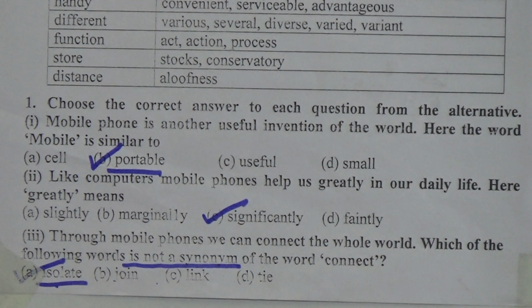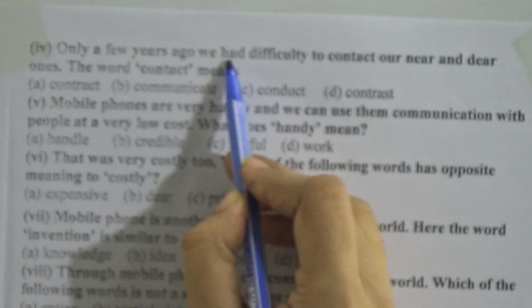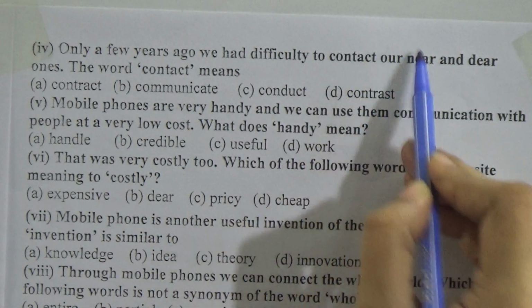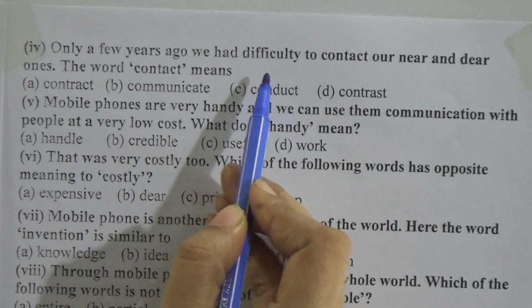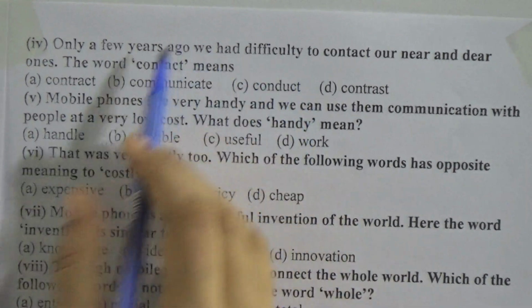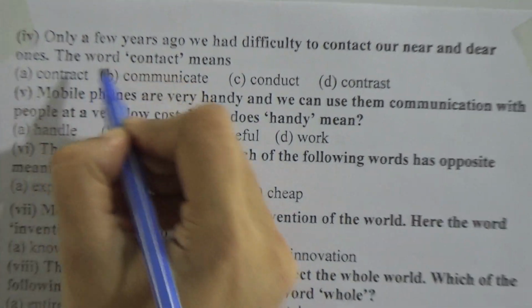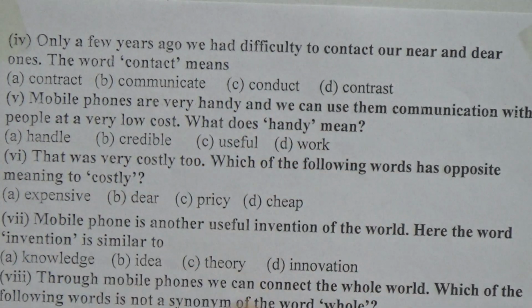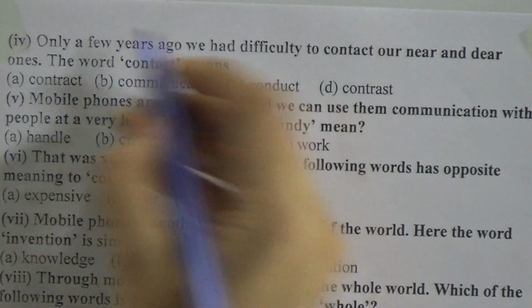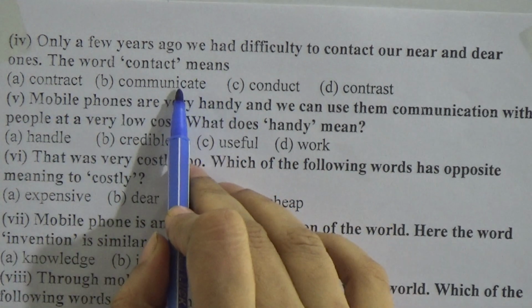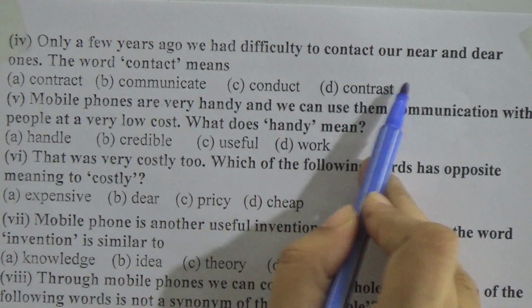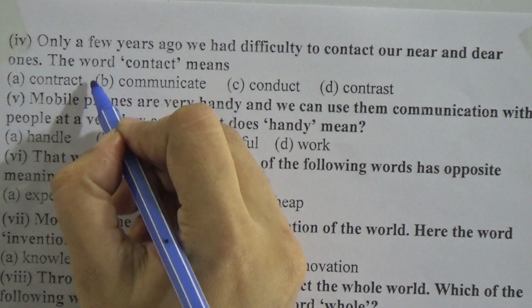Okay, so then our next question is, only a few years ago we had difficulty to contact our near and dear ones. The word contact means what? Okay, so you know that contact means communicate. You are contacting someone, that means you are communicating with someone. So from these options, contact, communicate, conduct and contrast, our answer is communicate.